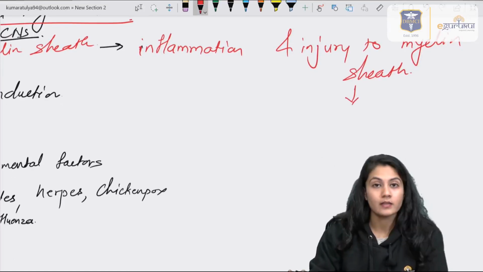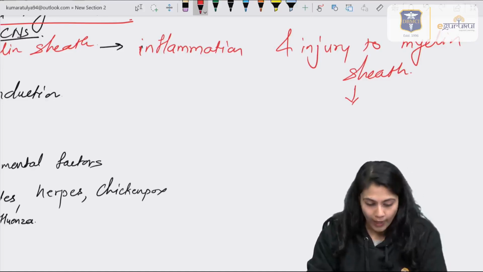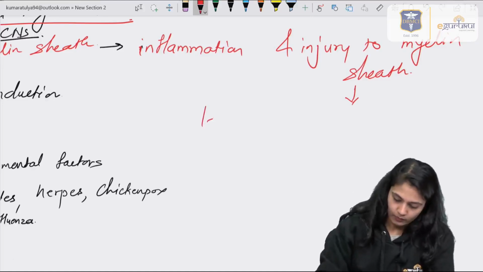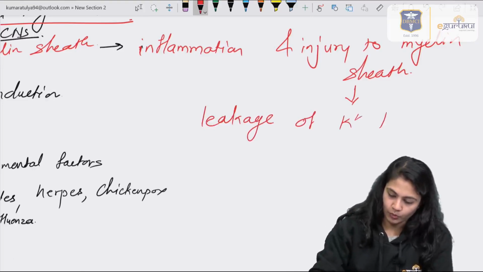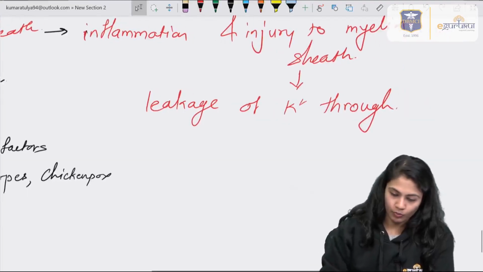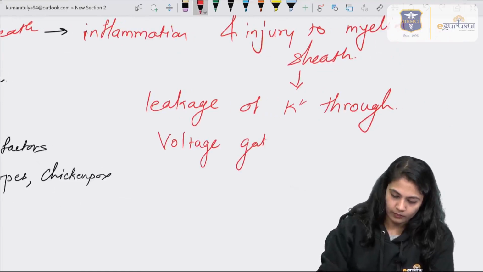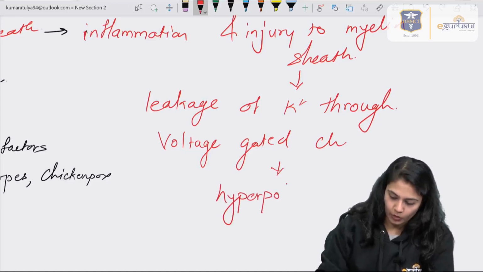Now, we know that there is a decrease in the conduction speed. Why? Because there is leakage of potassium through voltage gated channels, which will lead to hyperpolarization.